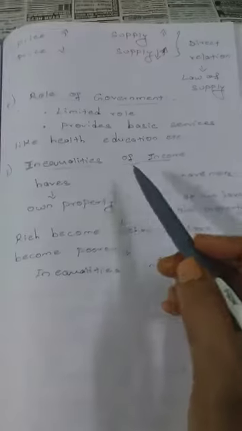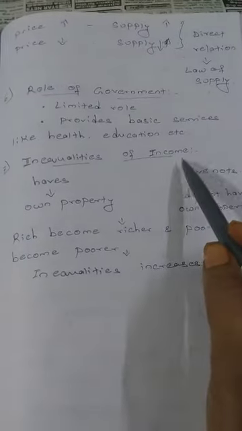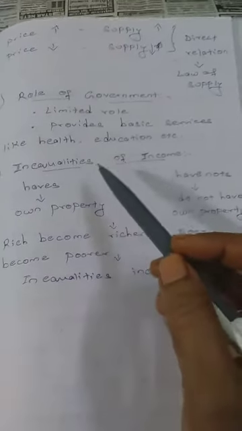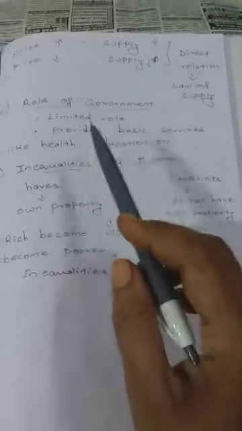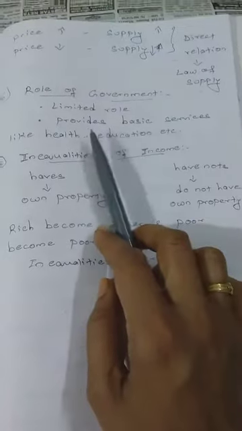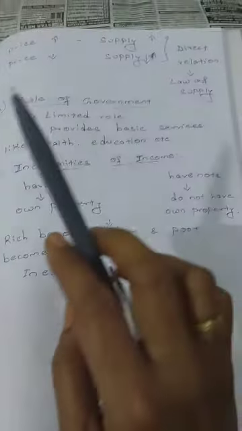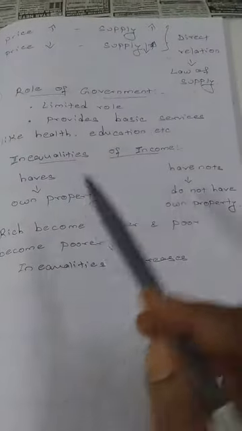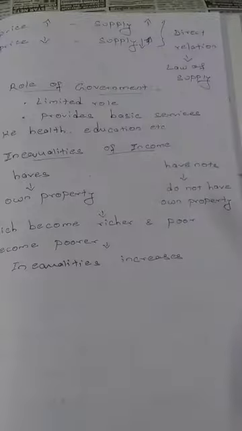And the last point is inequalities of income. So what happens in a capitalistic economy? Producers are given more importance, and the government role is minimum. So the people in a capitalistic economy are divided into two categories, that is haves and have nots.